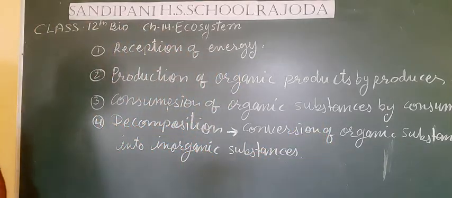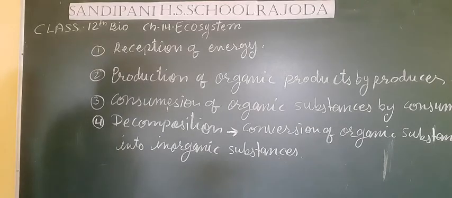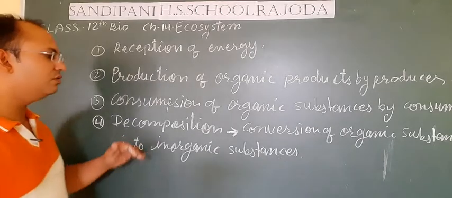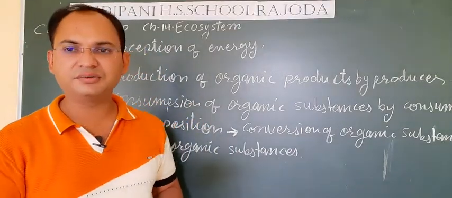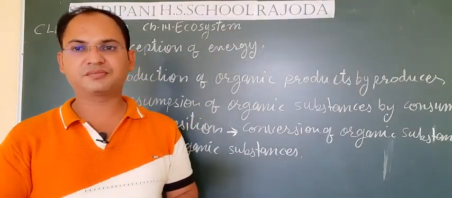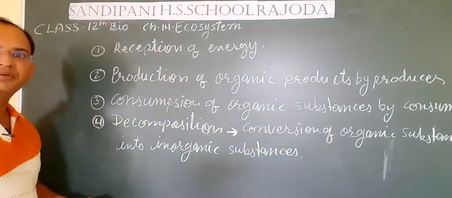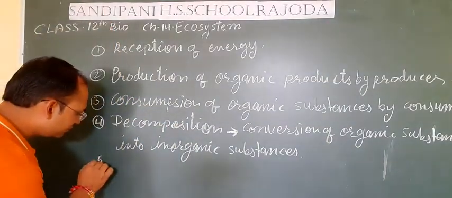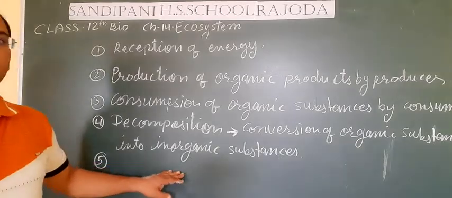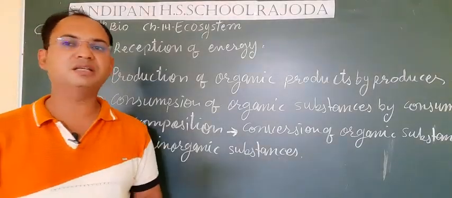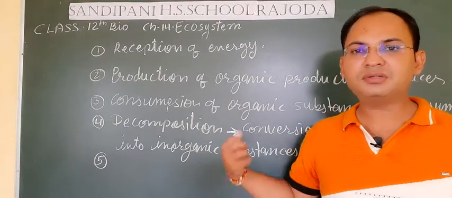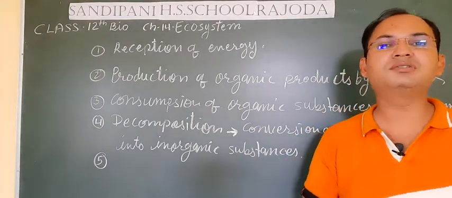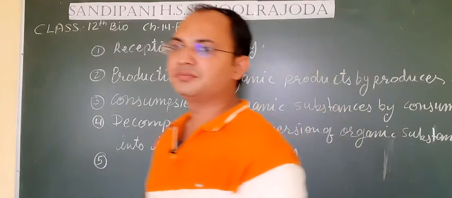Conversion of the organic substances into inorganic substances is done with the help of some microorganisms. Those microorganisms are known as decomposers. So this is the fourth thing. Fifth one is conversion of these inorganic substances into suitable substances that can easily be absorbed by the plants or producers, again in order to produce the energy.